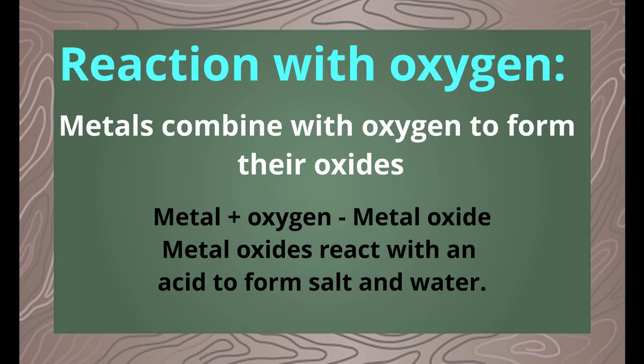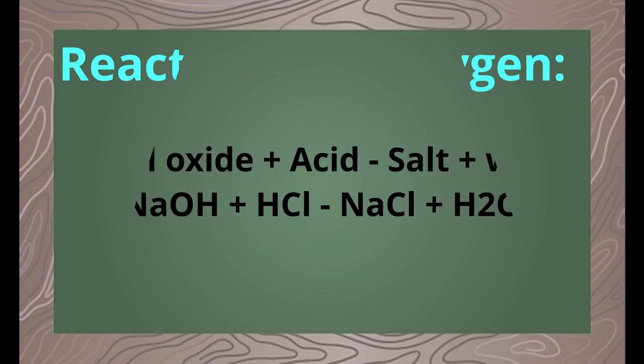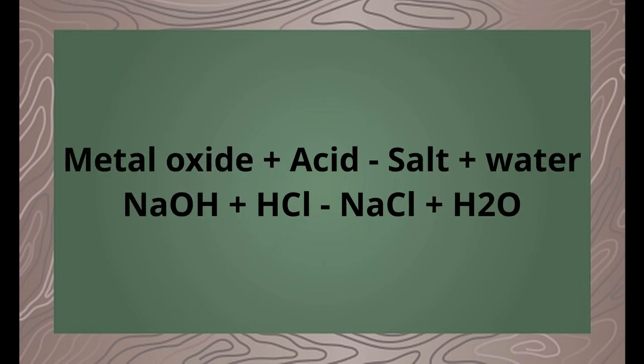Reaction with oxygen. Metals combine with oxygen to form their oxides. Metal and oxygen form metal oxide. Metal oxides react with an acid to form salt and water. Metal oxide and acid, see, NaOH is the example. Sodium hydroxide and HCl, hydrochloric acid, form NaCl and H2O, sodium chloride and water.